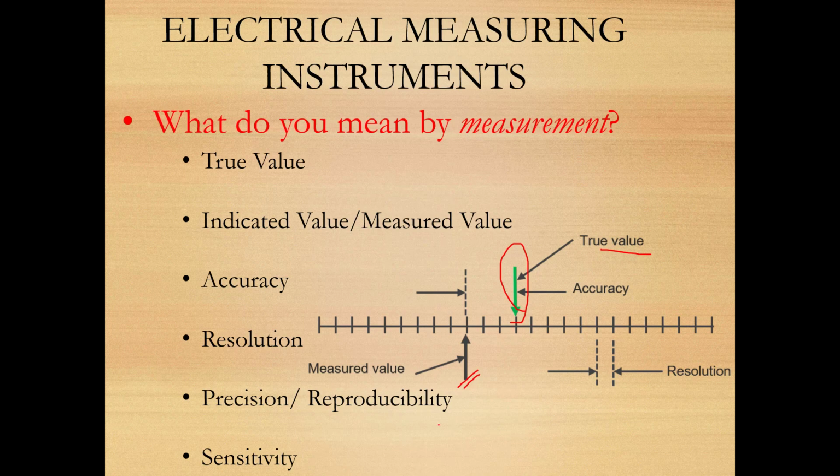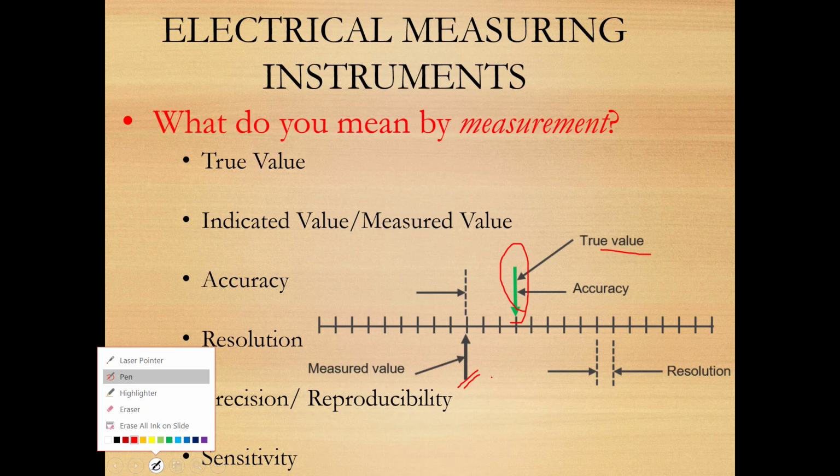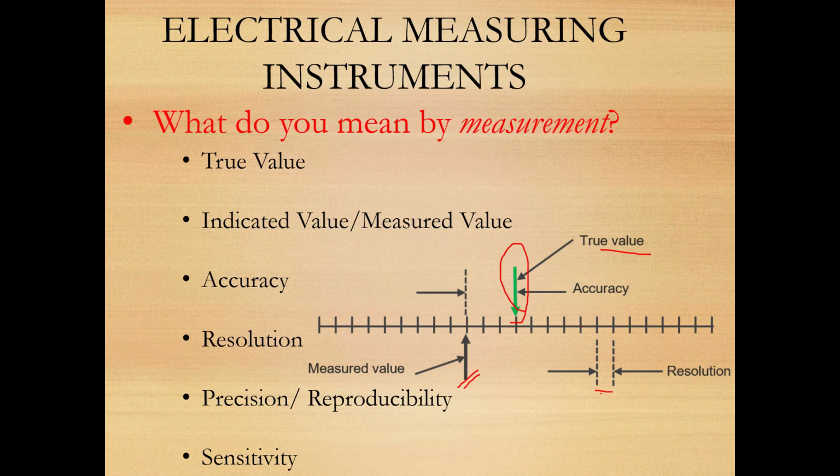Now, as you can see from the scale, the smallest division of the scale that can be measured by this particular scale, shown in the slide, is our resolution. Because if any length is less than this particular value, then that cannot be accurately measured by this particular measuring scale.